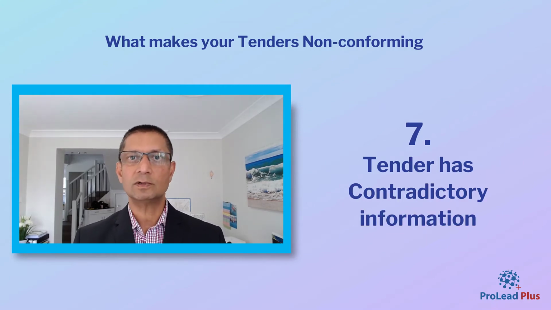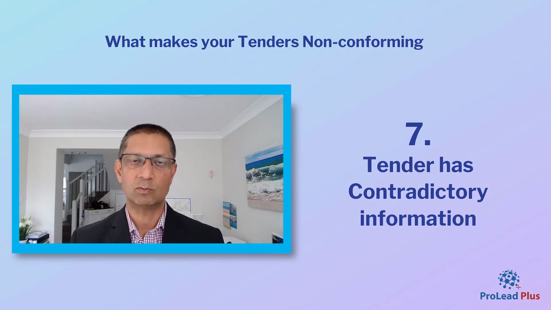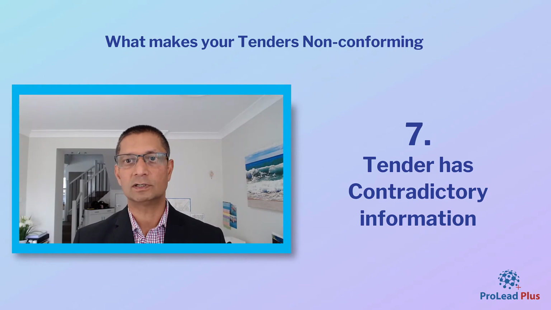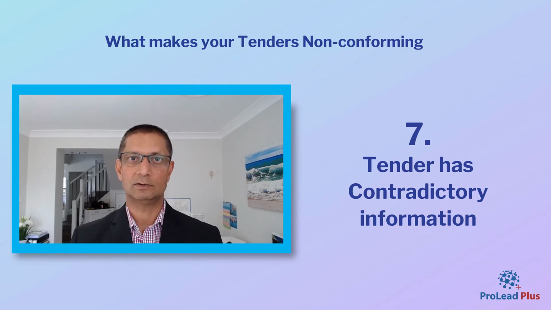And the last one I want to talk about is the tender has contradictory information. Contradictory information is obviously, as the word suggests, in one part of your tender you have got one aspect or one part of the offer that you're making to council, whereas on another part of the tender you are actually contradicting that information or contradicting the offer that you are making to council.